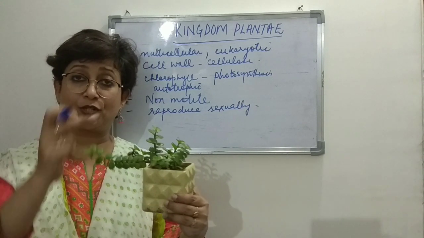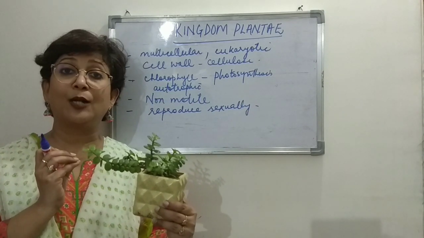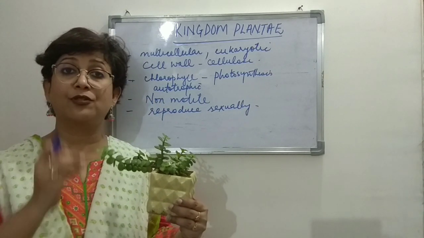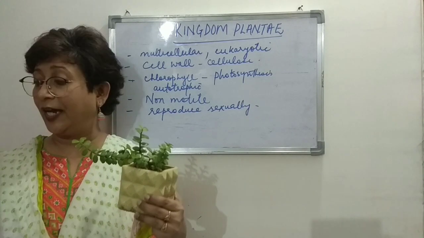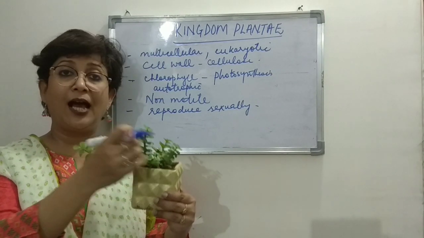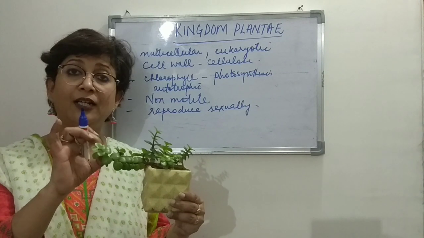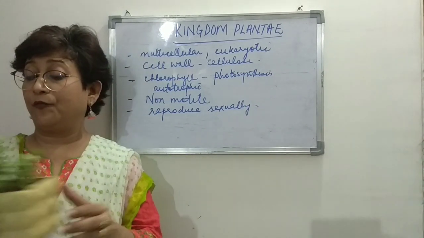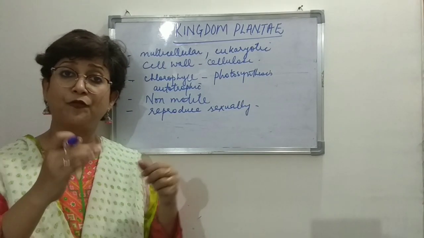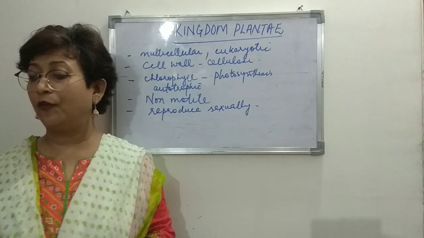Since this is not the flowering season, we can't see the flower. So the flower is a reproductive part of the plant. The reproductive organs found in the flower are the androecium and the gynoecium. Then we find the branches, the stems, and the part of the plant that manufactures food, which are the leaves. So looking at the plant, we can see that it has different parts or different organs which are used for different functions.